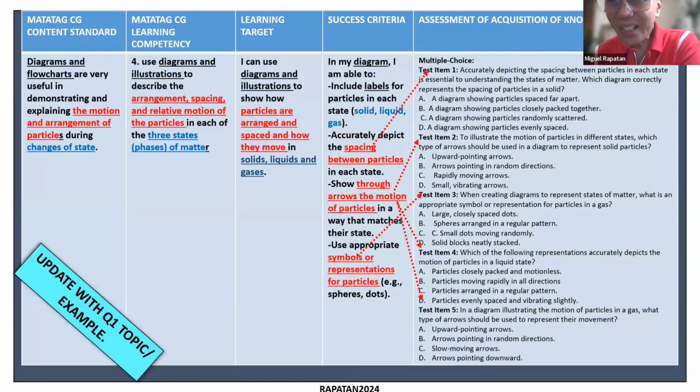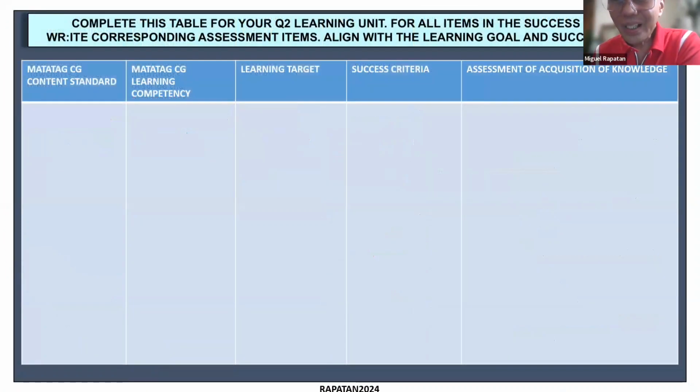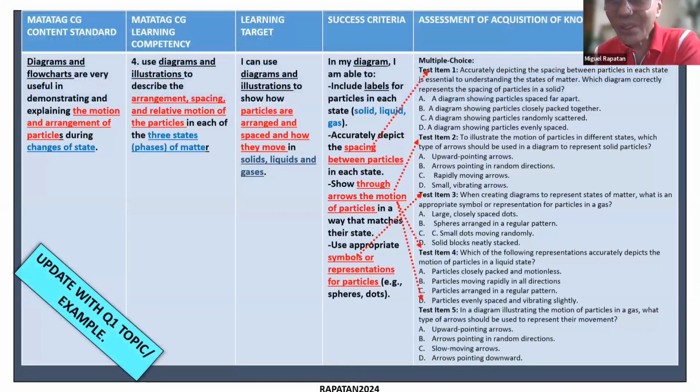So here's an example of the alignment. The alignment was already given in the ChatGPT product, but just as a way for teachers to see how that part of the success criteria is assessed, where is it assessed, the next part, where is it assessed, and so on. Okay, so this is meant to be summative. But again, it can also be used as interim, which means that it is a practice for the summative. So in a sense, it can also become formative.